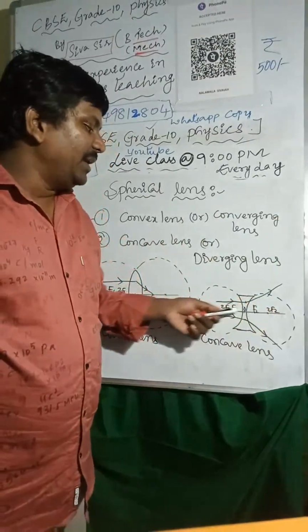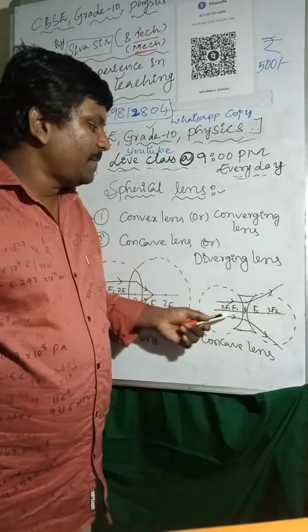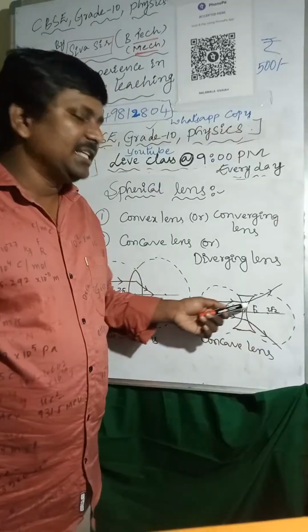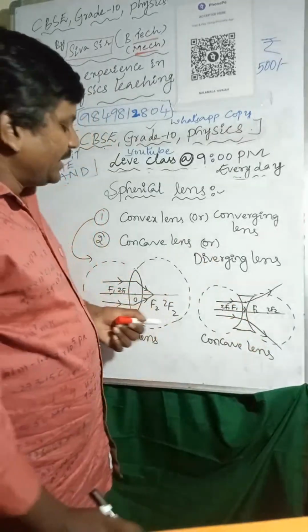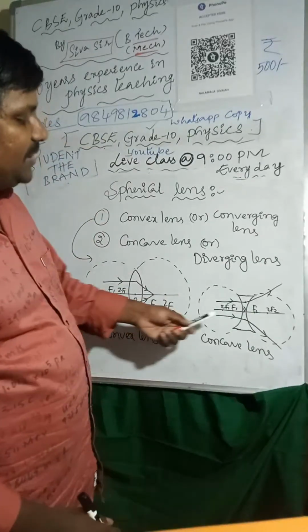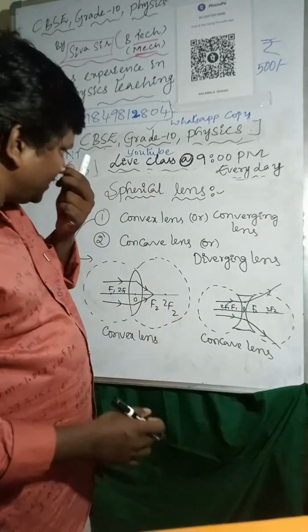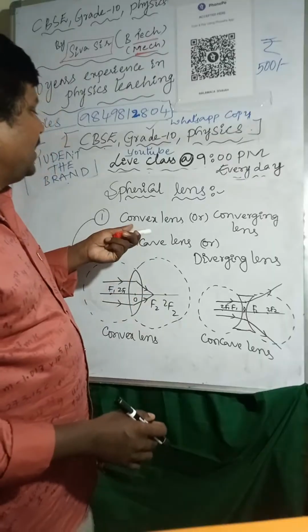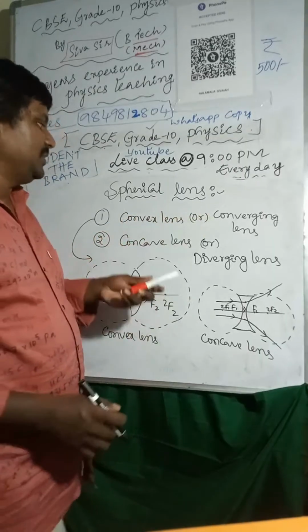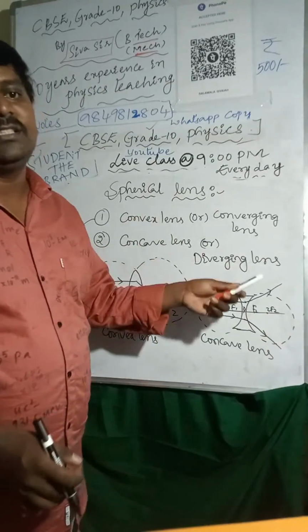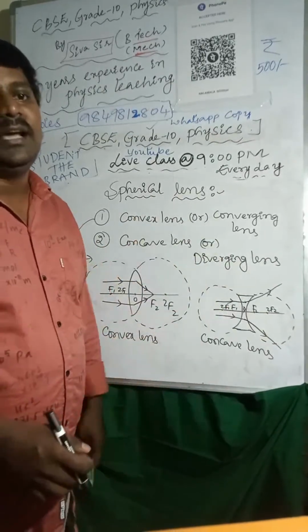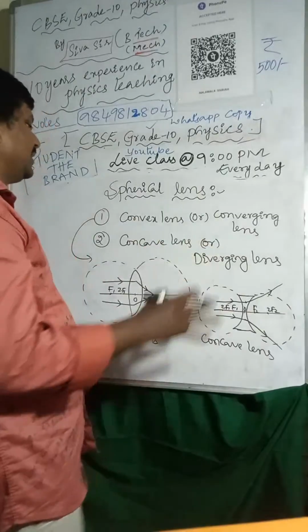By the reference of the principal axis, we can say whether the light rays are converging or diverging. In a convex lens, light rays are converging. In a concave lens, light rays are diverging. That's why the convex lens is called a converging lens, and the concave lens is called a diverging lens. So this is about spherical lenses.